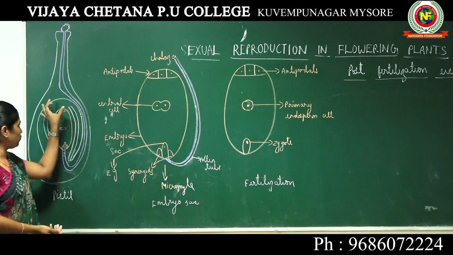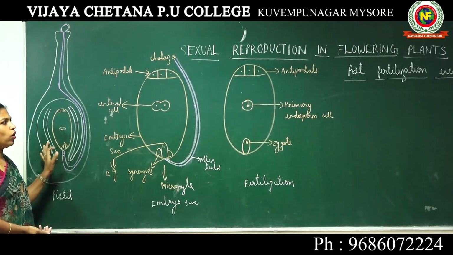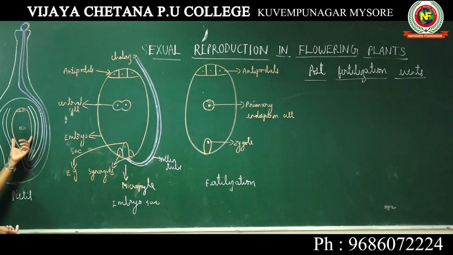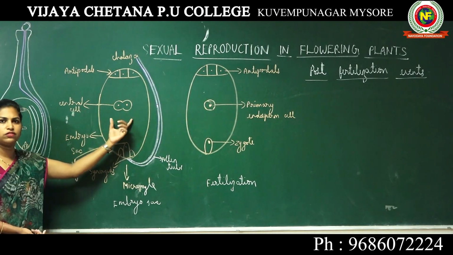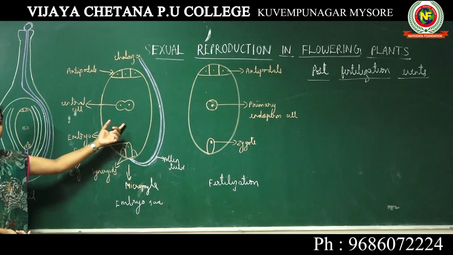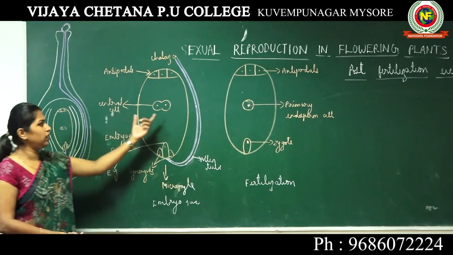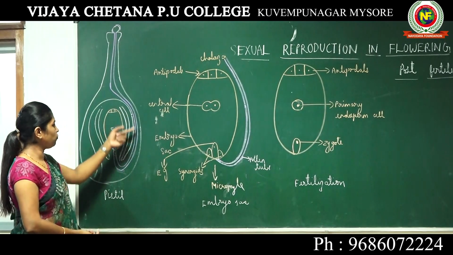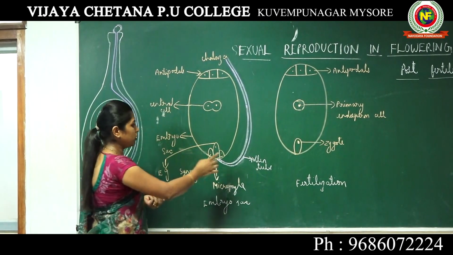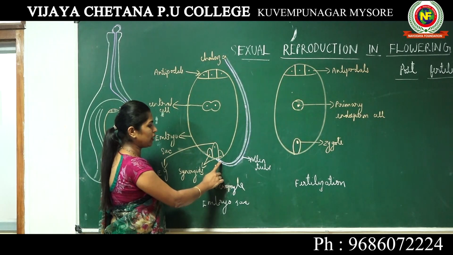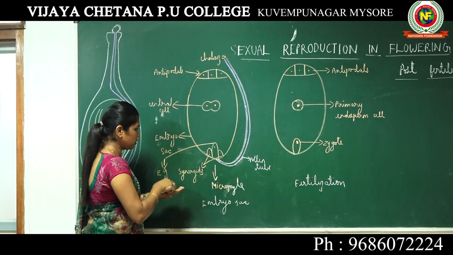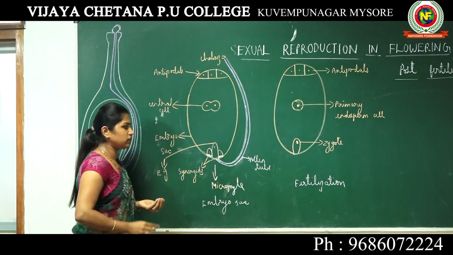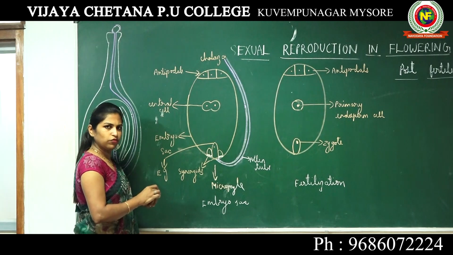That means after this fertilization, what are the changes taking place inside the ovary? For that, I have enlarged the structure of the embryo sac here. I have not drawn the ovary and the structure of the ovule. In the previous class we studied that there are two male gametes coming, and there are two synergids which have finger-like projections on their cell wall, called the filiform apparatus.